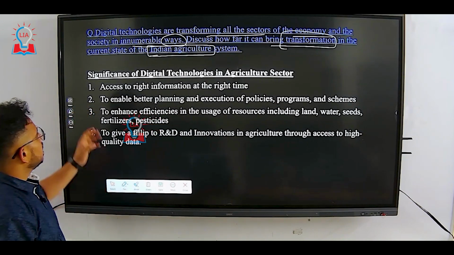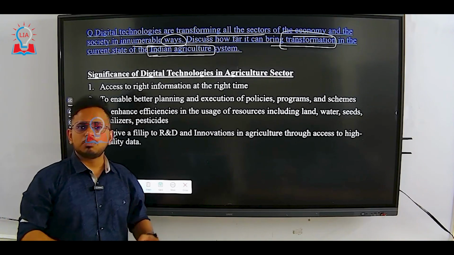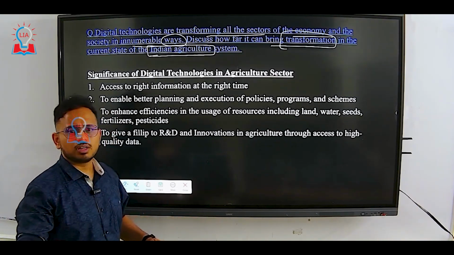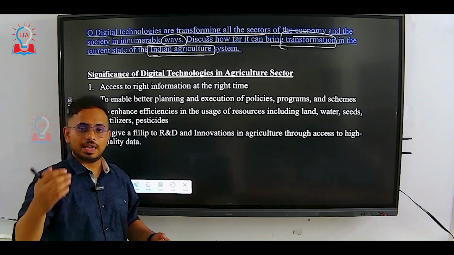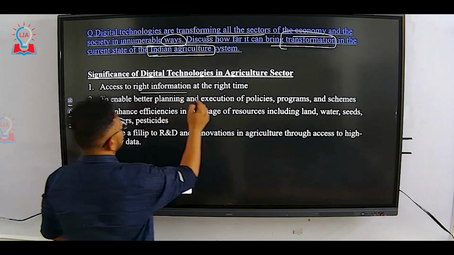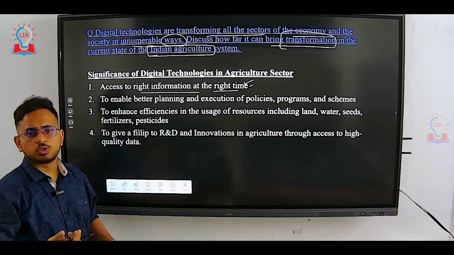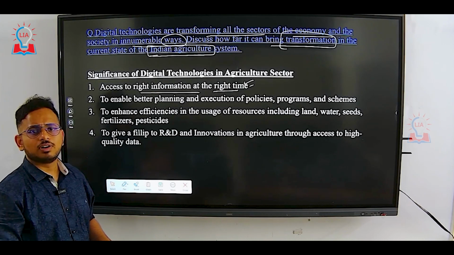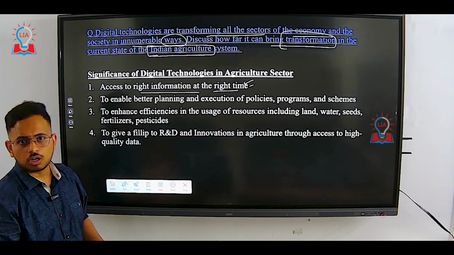First one, significance of digital technology in the agriculture industry. Where can it be used? Digital technology can be used everywhere in agriculture, starting from finance, from sowing seeds to harvesting, including drone technology, AI, big data and machine learning. Access to the right information at the right time: what seeds should be sown, what is the fertility of the soil, when can you expect the monsoon, when can you harvest, should you harvest or not, how about market access.